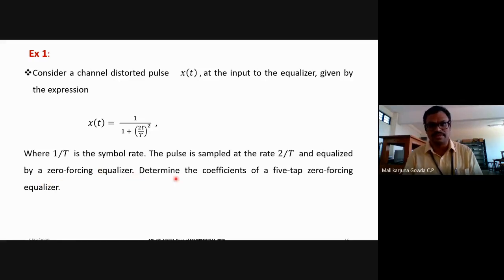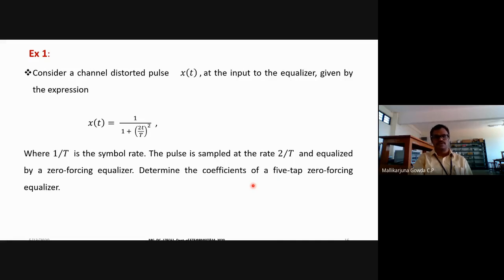You are supposed to determine the coefficients of a 5-tap zero forcing equalizer. That means you need to determine C0, C1, C2, C minus 1 and C minus 2, because it is a 5-tap zero forcing equalizer. Now, 2N plus 1 is equal to the number of taps, so with that I can find the value of capital N. 2N plus 1 is equal to 5 means the value of N is equal to 2.